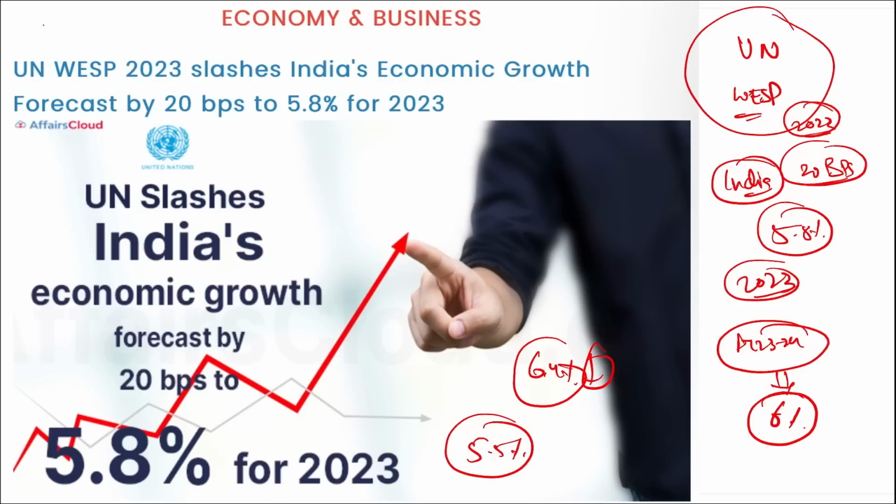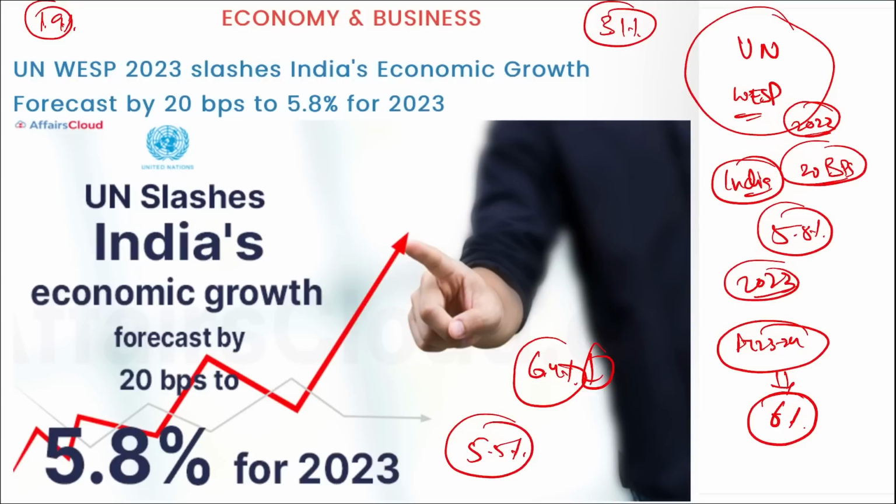Also, if we talk about the global scenario released in this United Nations World Economic Situation and Prospects report, remember, global economic growth will slow down to almost 1.9% in 2023. That will be one of the lowest in many decades. Earlier, the lowest economic growth recorded was 3.1% globally.